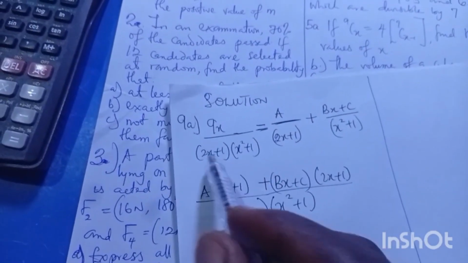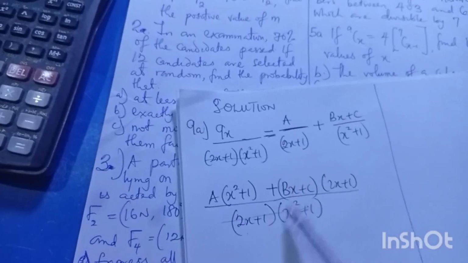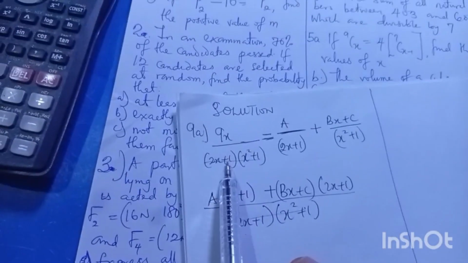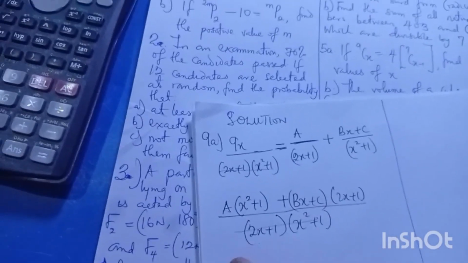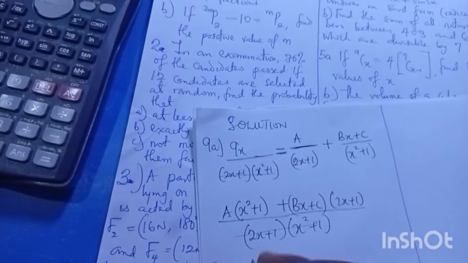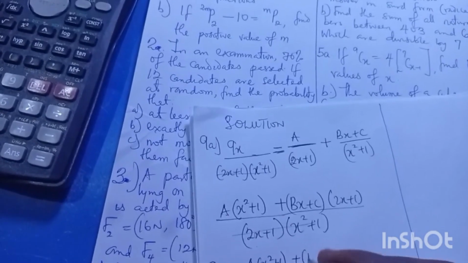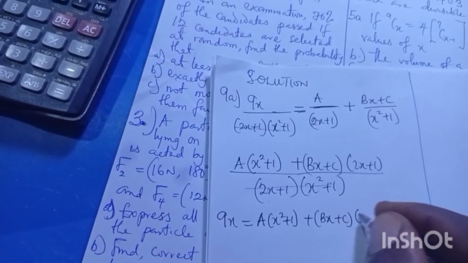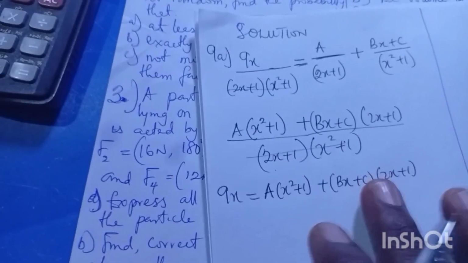Look at what I want to do right now. This we cancel this. Why do we cancel this? Assuming this thing is placed here, this thing cancels because they are the same. The denominator cancels the numerator because they are the same. And now at the end of the day, I'll be having 9x equals this numerator, a into bracket x squared plus 1, plus bx plus c, 2x plus 1. I believe that's clear now. The denominator has been cancelled. The mission of this thing has been achieved.